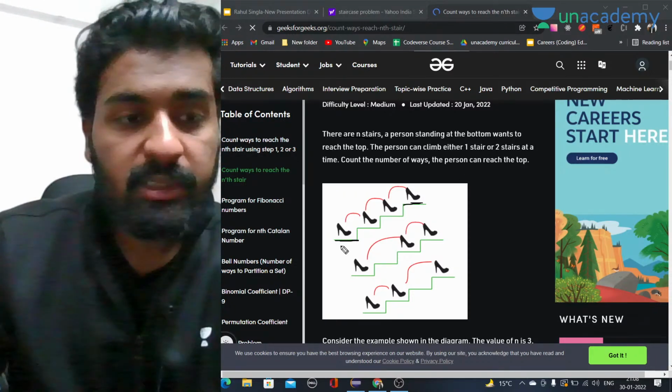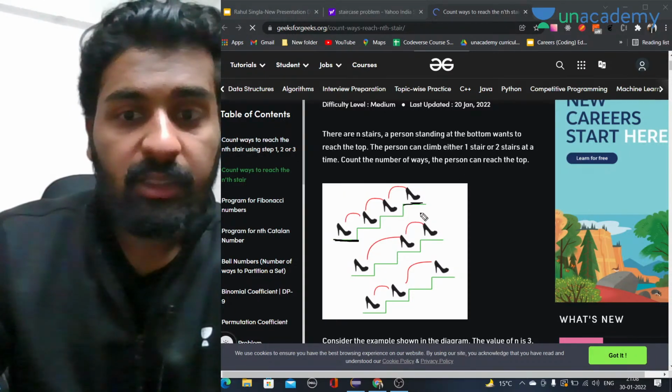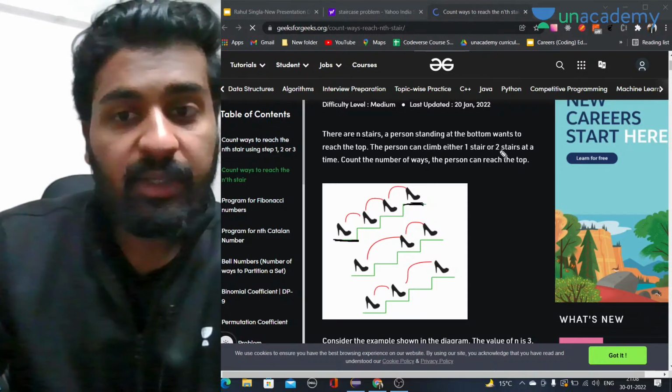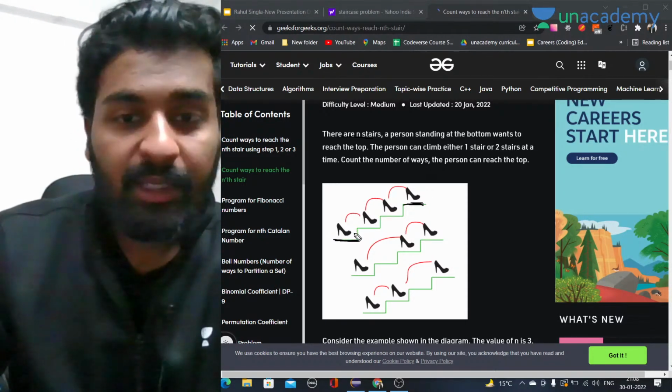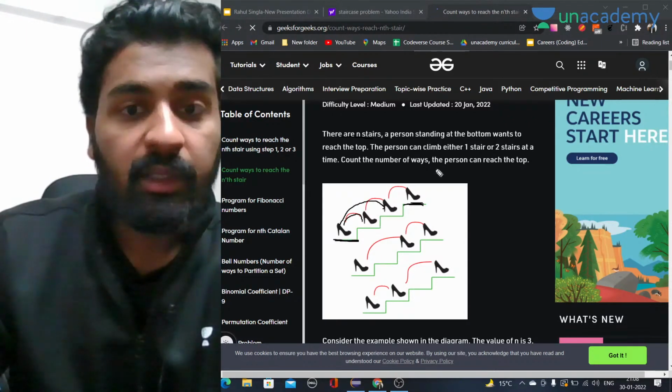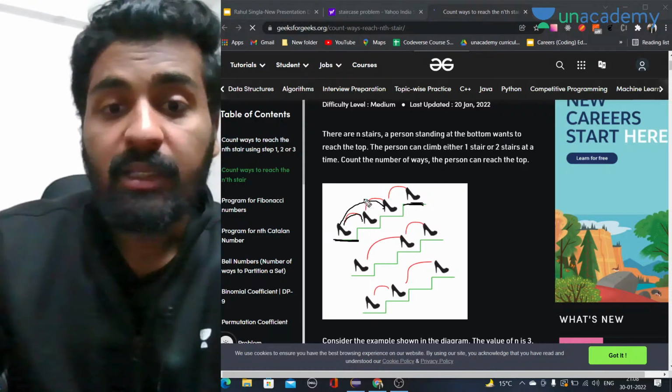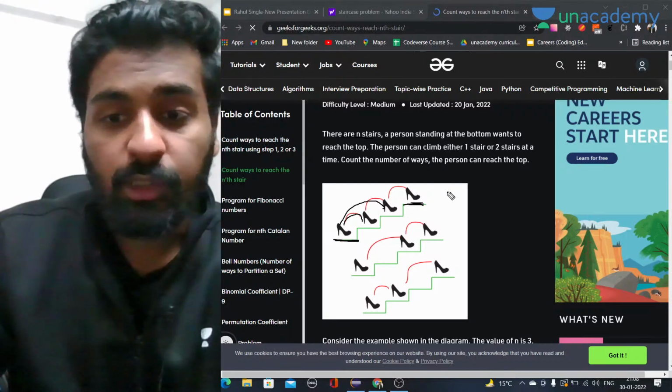The person can climb either one stair or two stairs at a time. He can only climb either one stair or two stairs at a time. Count the number of ways the person can reach the top. We have to find the number of ways the person can reach the top.